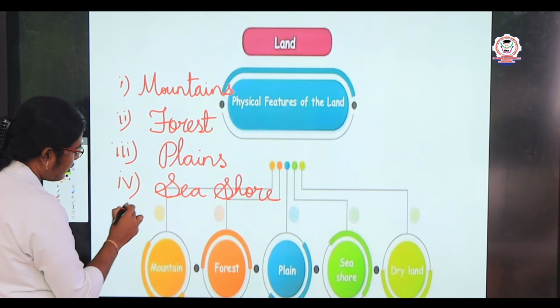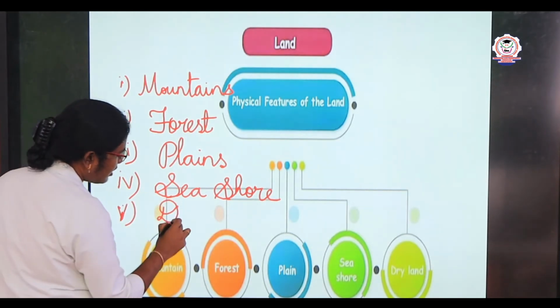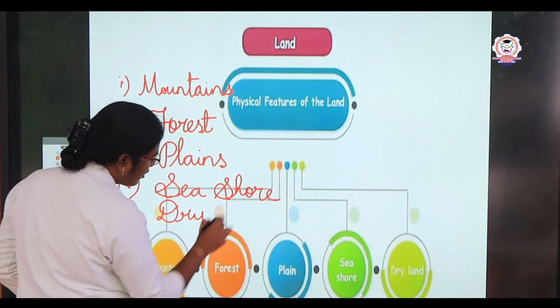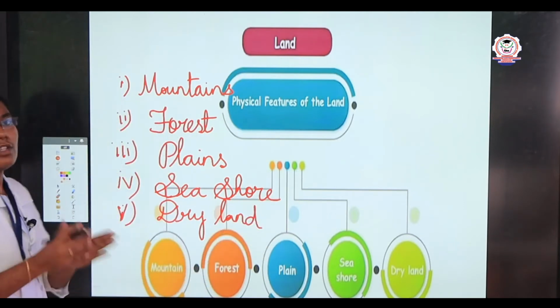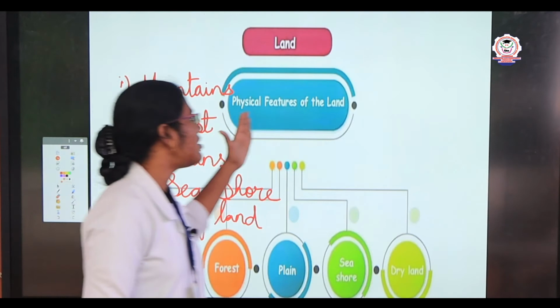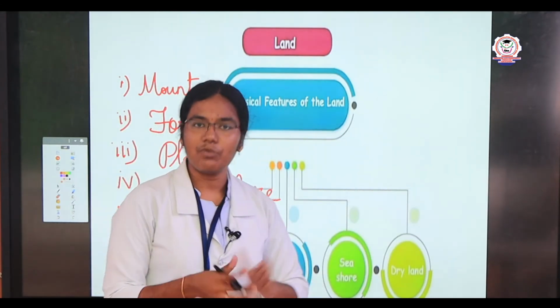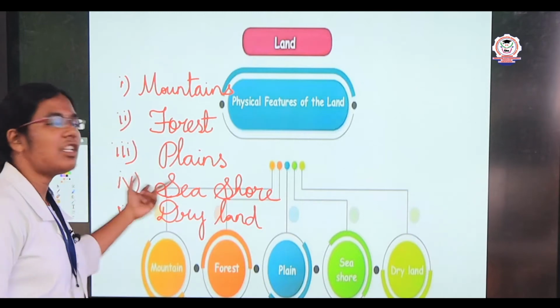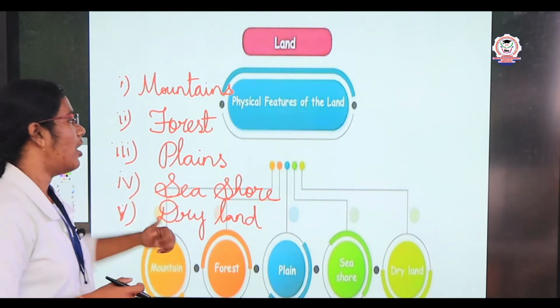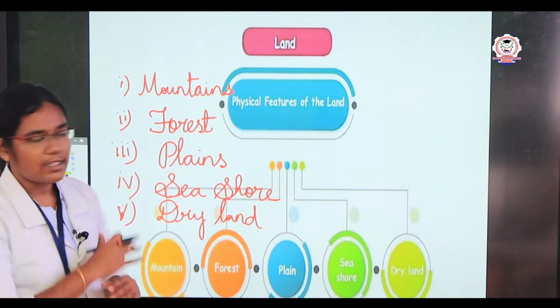What is meant by dry land, children? Yes, good, desert areas. So the major 5 physical divisions of our country India are mountains, forests, plains, seashore and dry land. Dry land is a desert area.